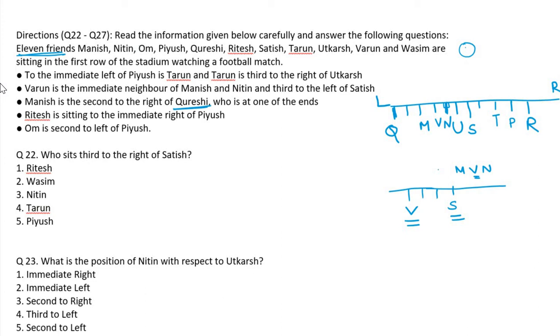Okay, what about next one? Anyone left? 2 persons are left here. Om. Om is to the second left of Piyush. Piyush is here. One position is here. So it must be Om. Good. Only one person left. Who is that? Wasim. So we are writing here Wasim.